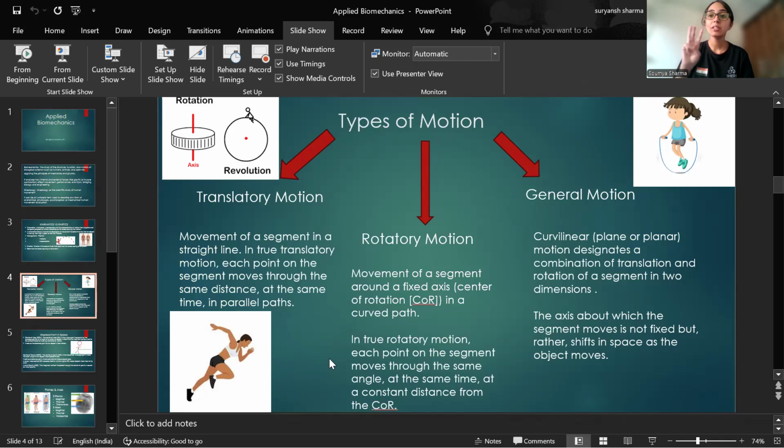Then comes the third type of movement, which is a general motion. It occurs in a curvilinear plane, and it designates a combination of translational and rotational motion of a segment in two dimensions, right? The axis about which the segment moves is not fixed, but shifts in space as the object moves. So a combination of translatory and curvilinear or rotatory motion is the general motion.